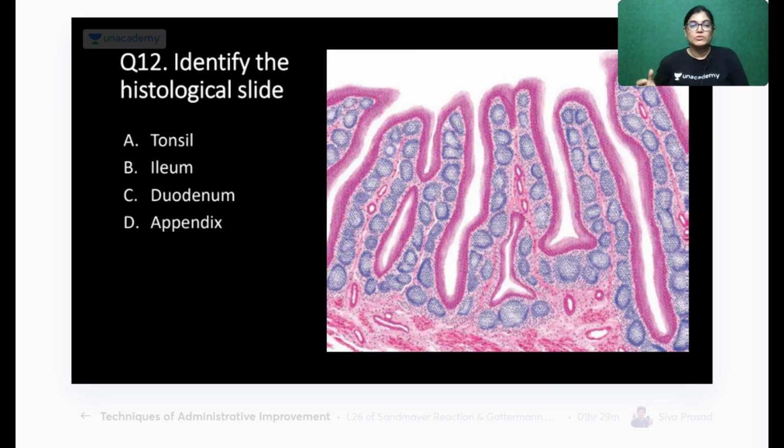Now coming to the next slide, question number 12. Identify the histological slide. This is a slide of tonsil, ileum, duodenum, or appendix. So again, take your time. I will give you 30 seconds for marking it right.